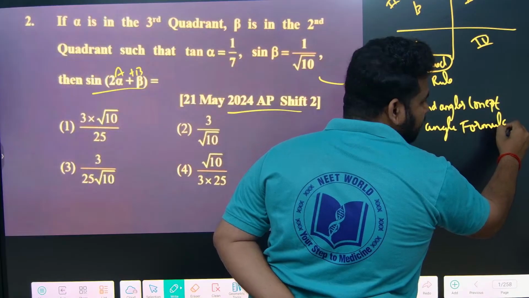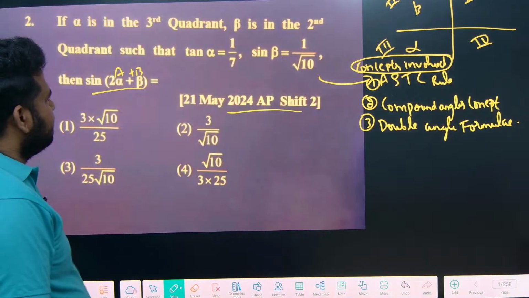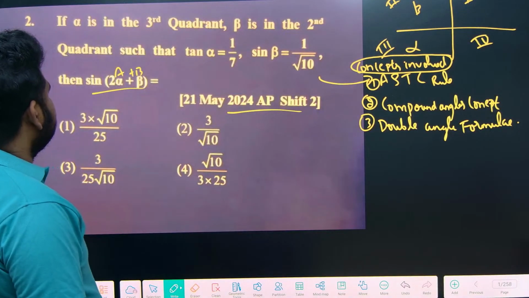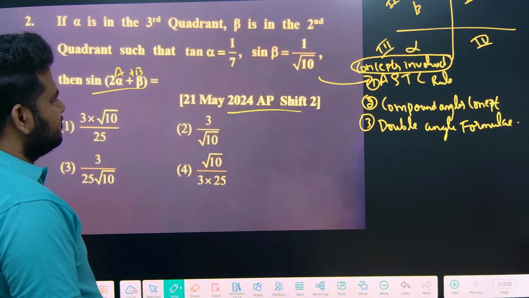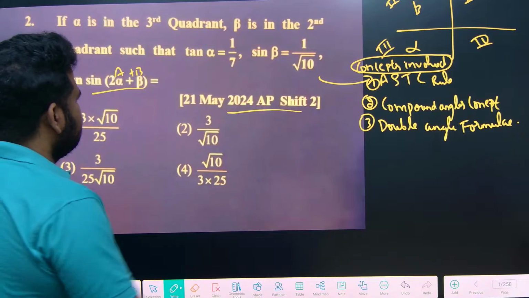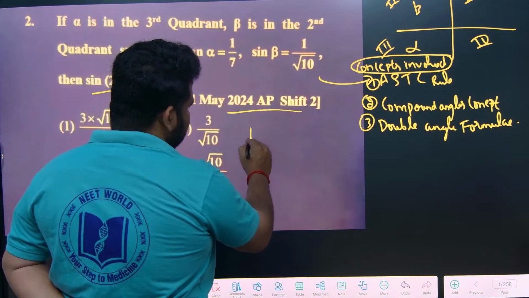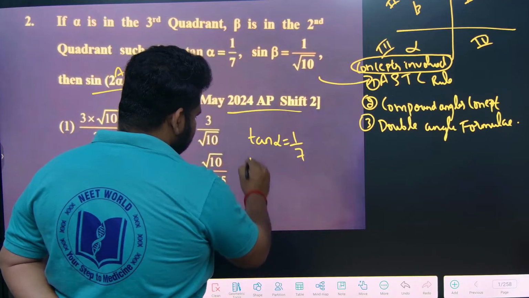Okay, double angle formula. Now let us solve this question. They are telling alpha is in the third quadrant, beta is in the second quadrant, such that tan alpha is equal to 1 by 7. Yes, in the third quadrant tan is positive. Sin beta is equal to 1 by root 10. In the second quadrant sin is positive. Fine. Now tan alpha is given as 1 by 7.